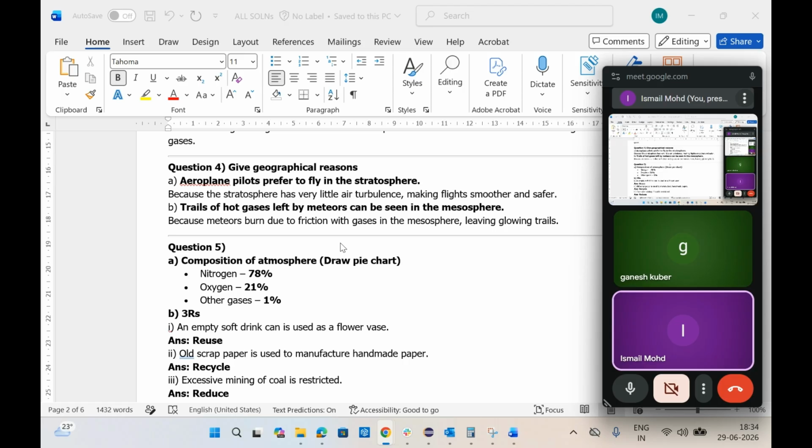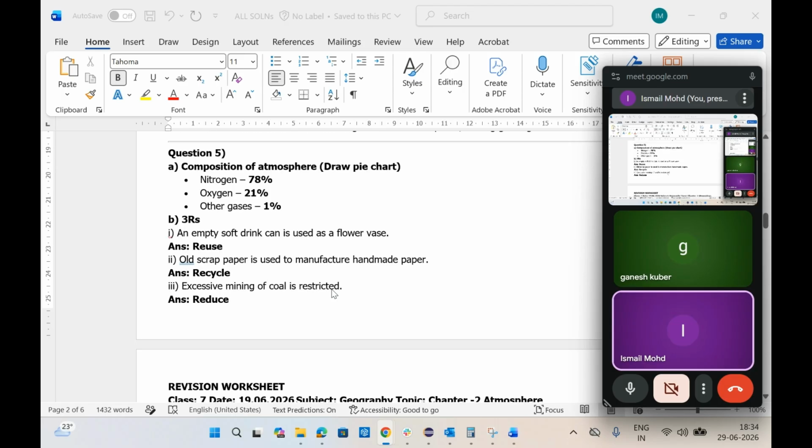Clear? Yes. This is important. Composition of air: nitrogen 78%, oxygen 21%, and other gases like carbon dioxide, helium, argon, hydrogen, etc., all come under 1% of gases. Next question is the 3 R's.